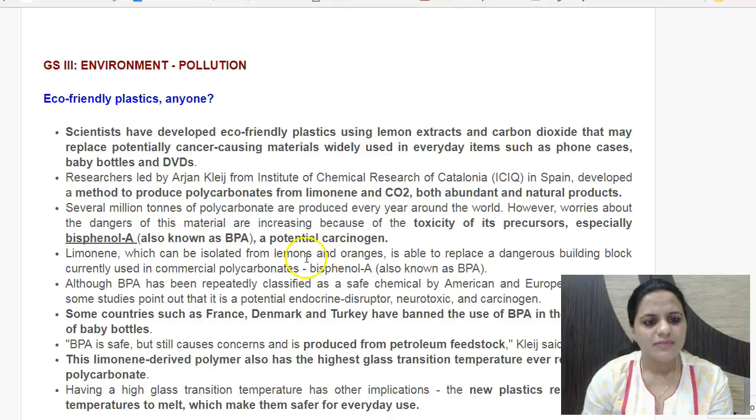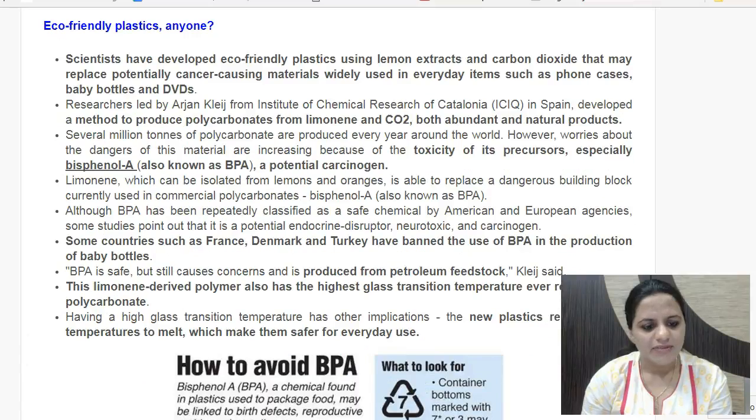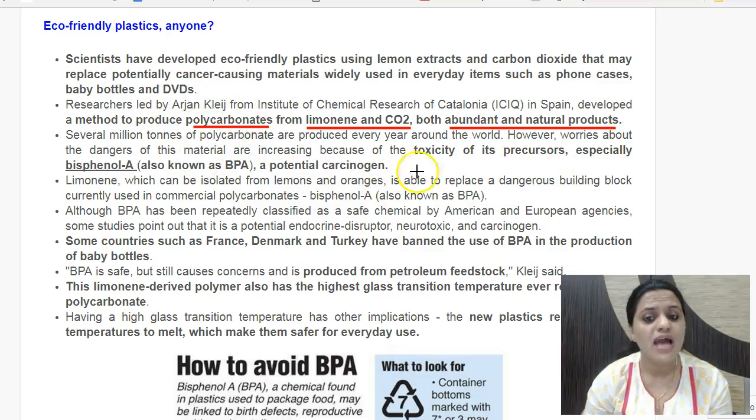Then the last news item is eco-friendly plastic. Scientists have now developed eco-friendly plastic using lemon extract and carbon dioxide. So limonene and carbon dioxide have been used to produce polycarbonates. These polycarbonates would be formed from constituents which are both abundant and natural products. And the present plastic which is produced has as its precursor a highly toxic substance which is also considered a potential carcinogen, meaning it can be a cause for cancer.